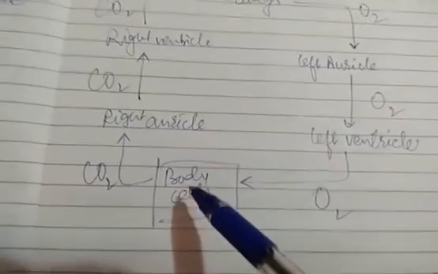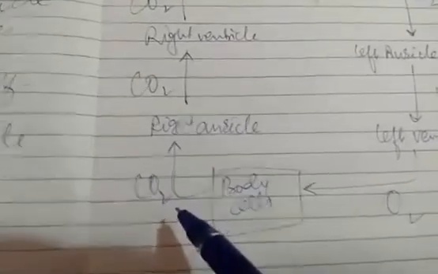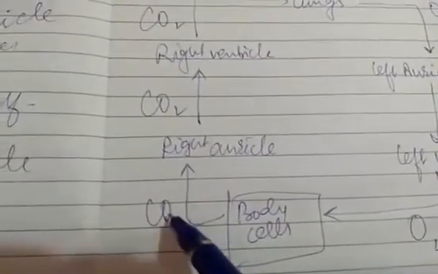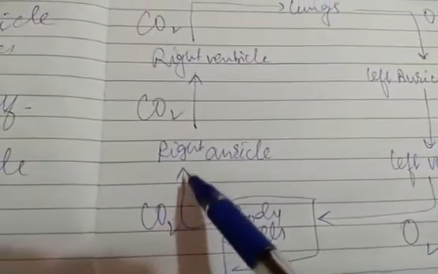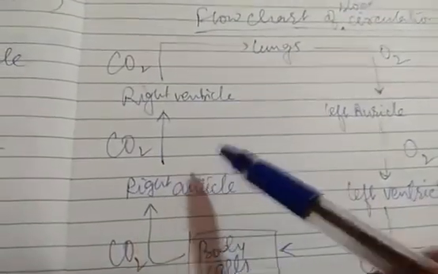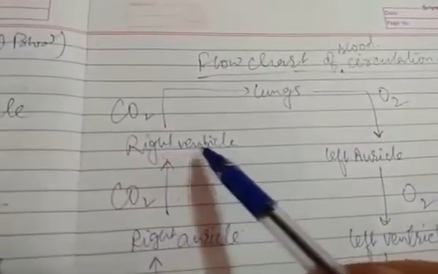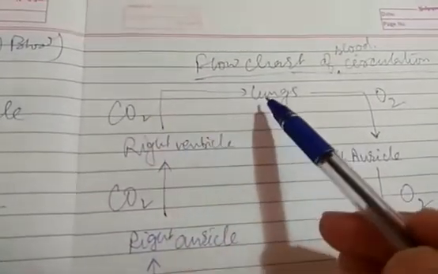Now different body cells will release CO2, and where will this CO2 go? Obviously it will go into the blood. So the blood carrying CO2 will come again towards the heart and enter the right auricle. From there it will fall into the right ventricle, and from the right ventricle, it will move to the lungs.